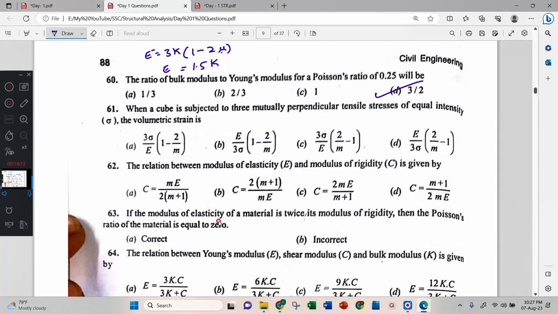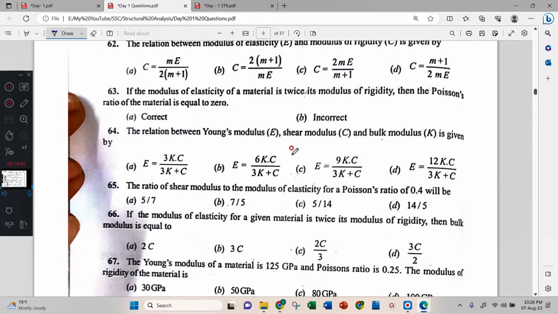The ratio of bulk modulus to Young's modulus, that is K by E. K by E is equal to 2 by 3. Right? You can do this one. Question 64, option C, they are using C. This is the correct answer.